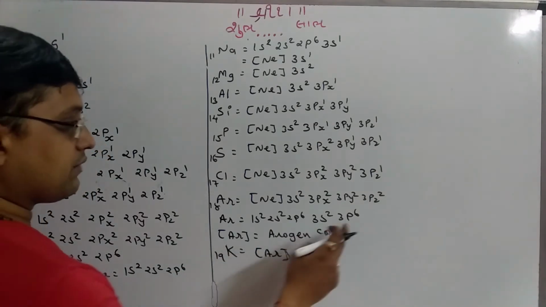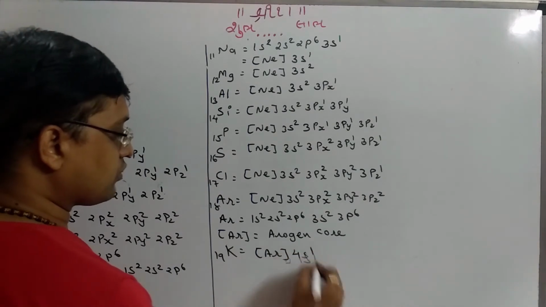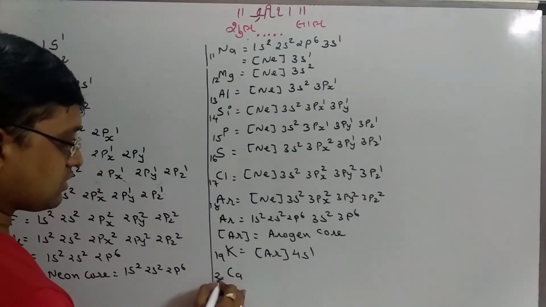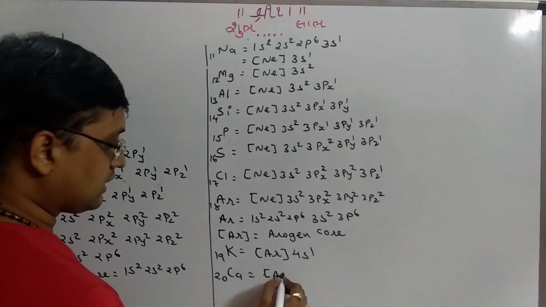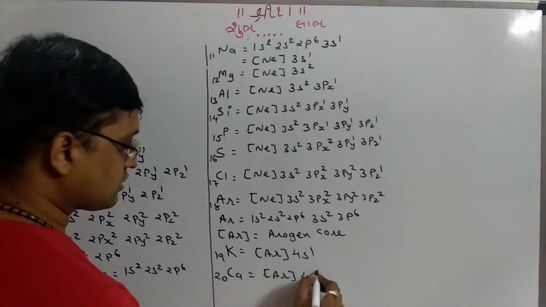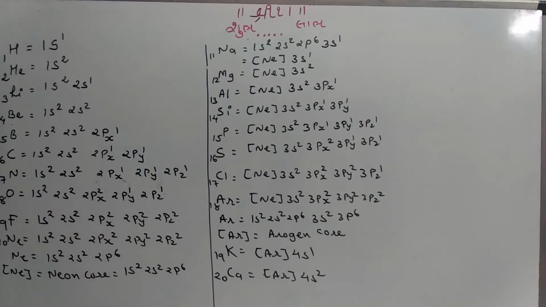And the next electron after 3p goes to the orbital 4s, so 4s1. Calcium, the 20th element, so the configuration is argon core, 18 electrons like argon, and 4s2. So you can see here this is the configuration of the first 20 elements.